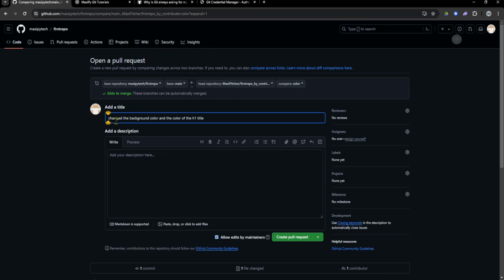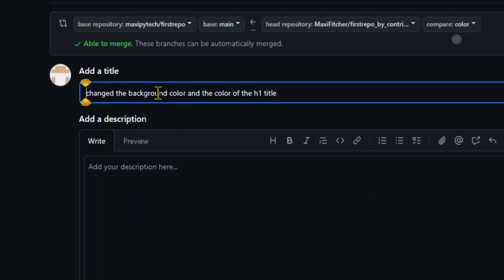and then you are able to merge, and there is a title. Here as you can see, change the background color and the color of the H1 title. Remember this, the commit note that you have just written.